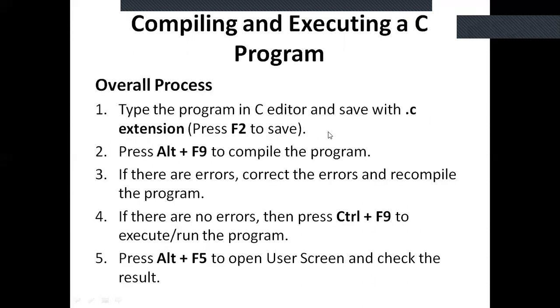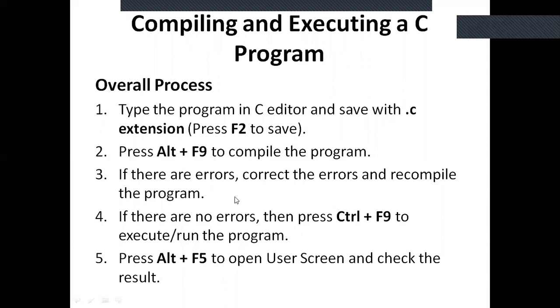The points we need to remember here: after typing the program, we save it using the F2 option inside Turbo C. To compile the program, we press Alt F9. If there are any errors, we need to correct them and recompile the program.